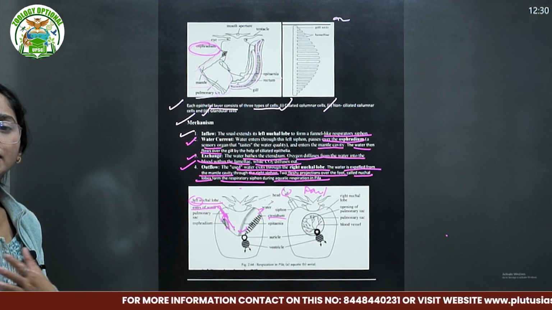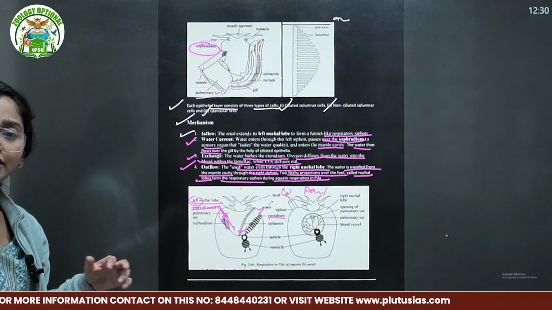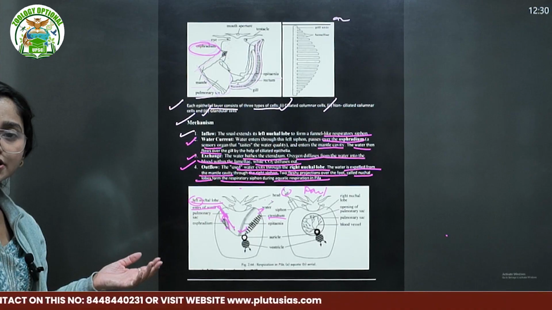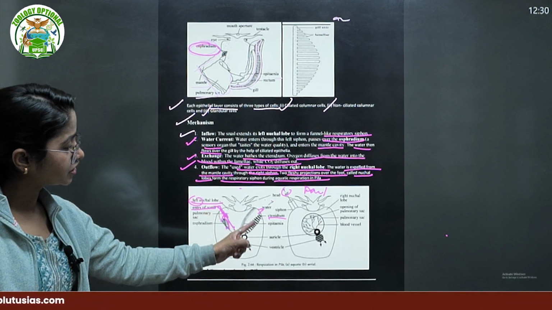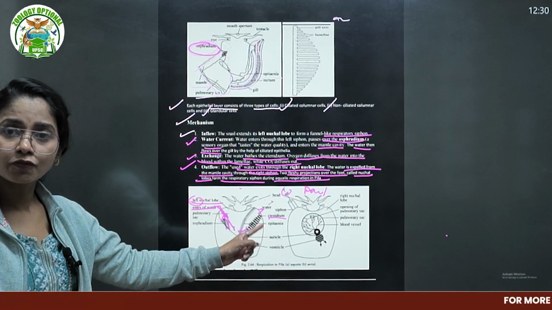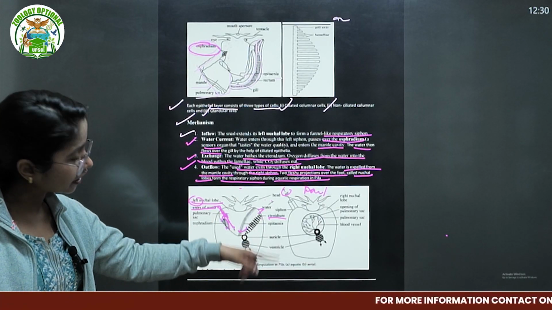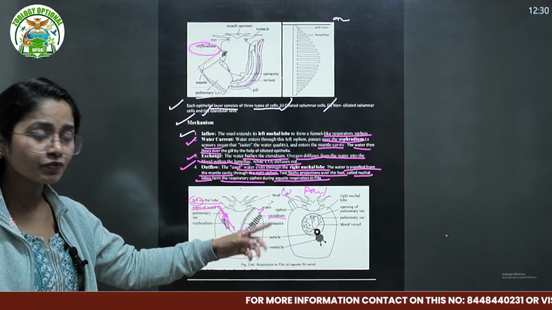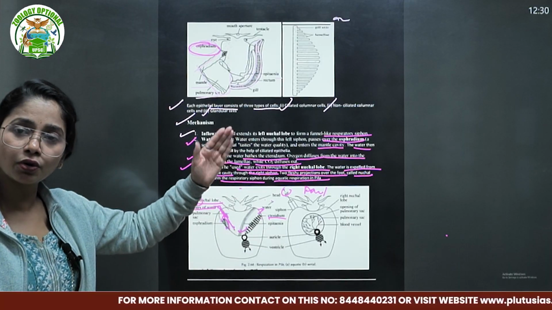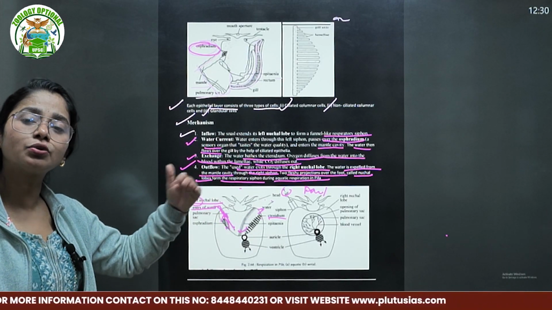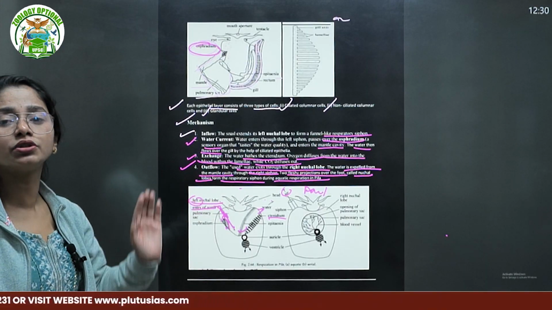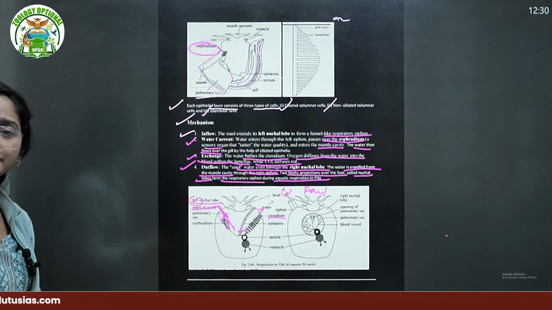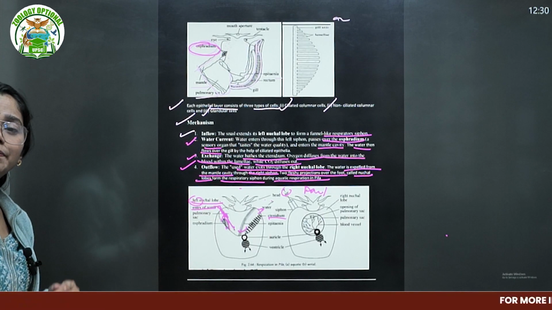Simple diffusion means the incoming water current has a good amount of oxygen, so the oxygen supply is very high. Oxygen from that higher concentration of water diffuses into the lamella, inside the body, where there is a higher concentration of CO2. So CO2 moves from higher concentration to lower concentration, from the body to the water, and in the reverse manner O2 moves from the water to the body, from higher concentration to lower concentration.